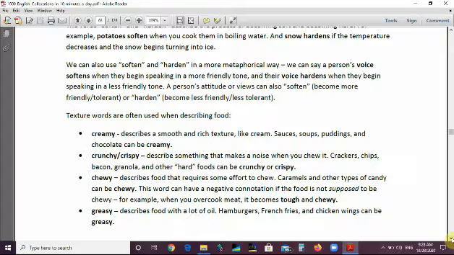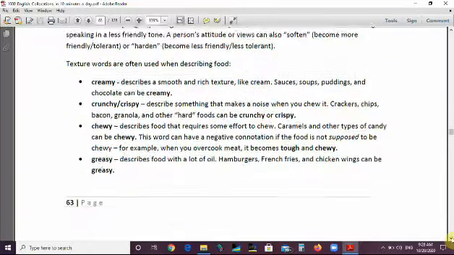The word chewy can have a negative connotation if the food is not supposed to be chewy. For example, when you overcook meat, when it's well done, it becomes tough and chewy. This is a negative connotation. This means that the speaker doesn't like it very much this way. Greasy describes food with a lot of oil. Hamburgers, French fries, and chicken wings can be greasy.